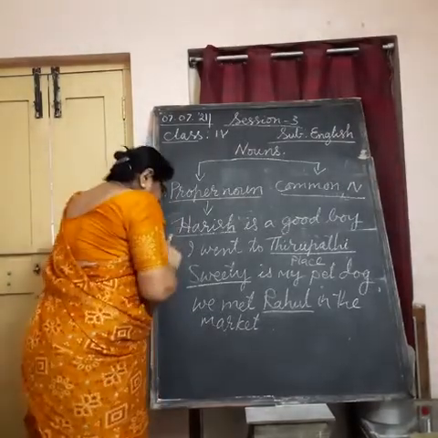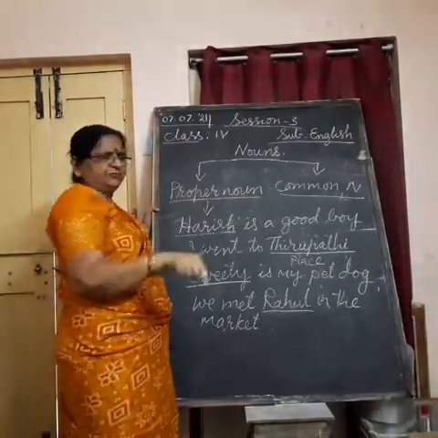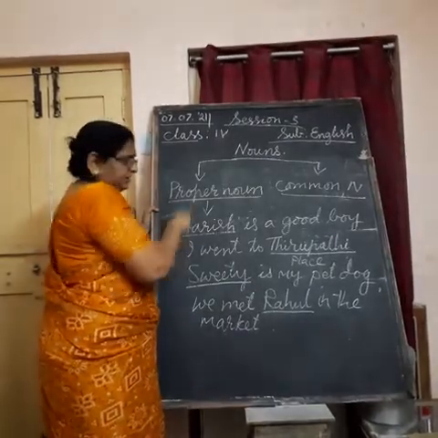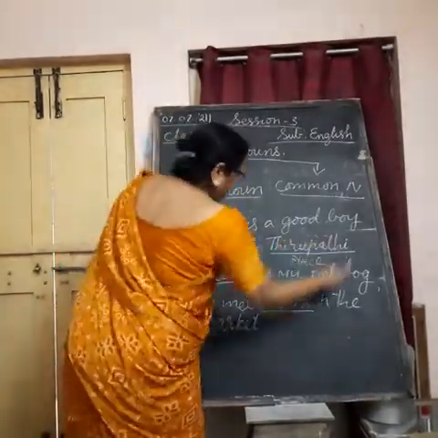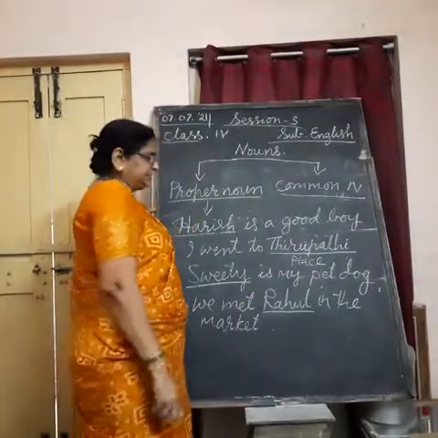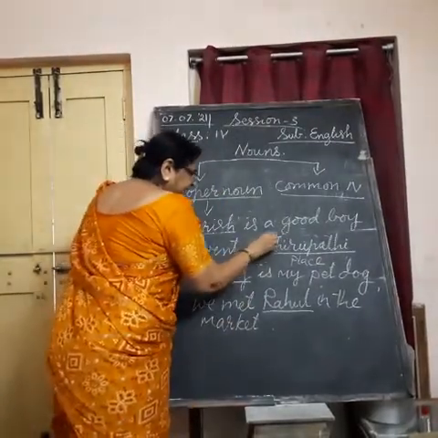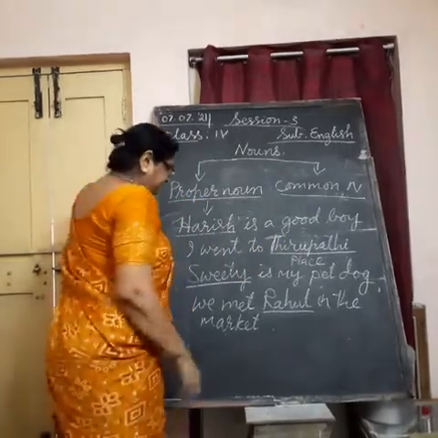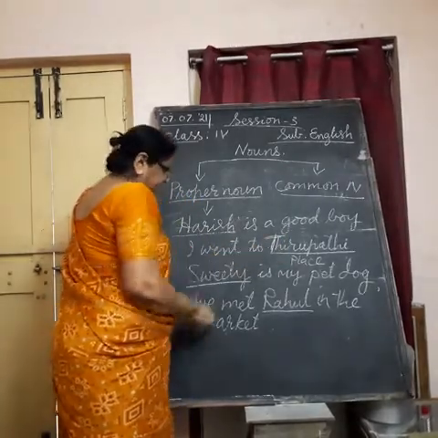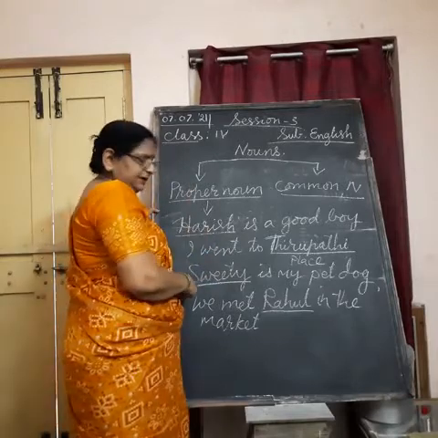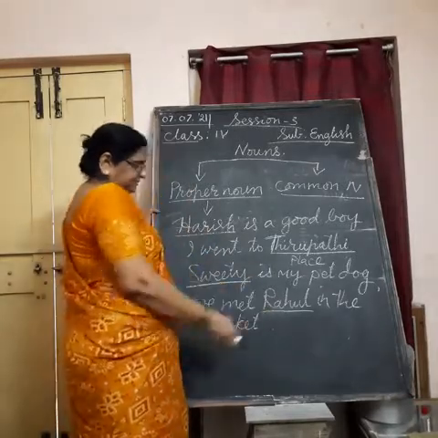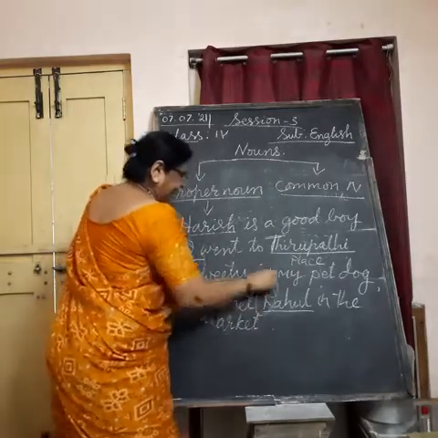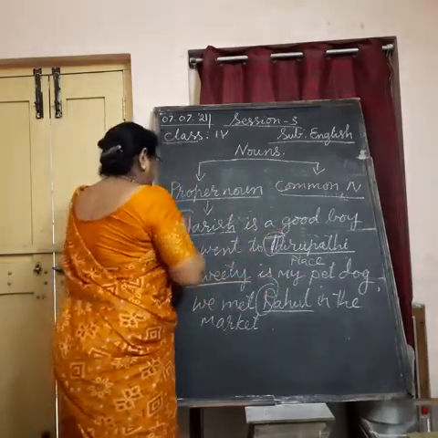But it is a name of a person, a fixed name of a person. So here we use it with a capital letter in the beginning. Though Tirupati came at the end of the sentence also, Tirupati T is capital here. Understand? And Sweetie, it is the animal's name. Even then, S is also capital. Rahul, person's name. So these all have capital letters in the beginning.